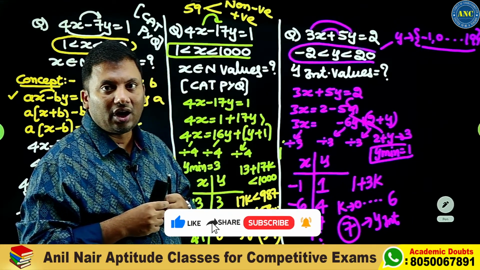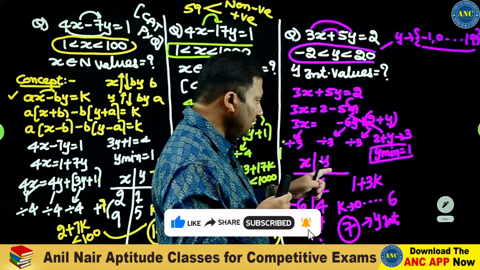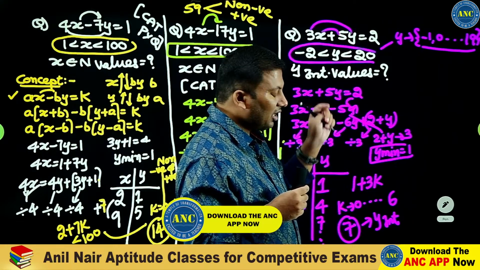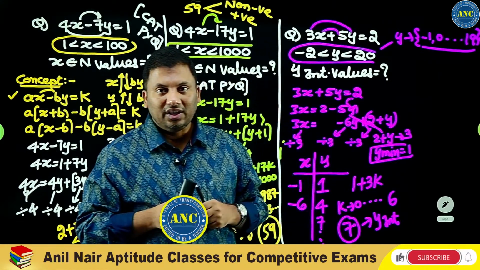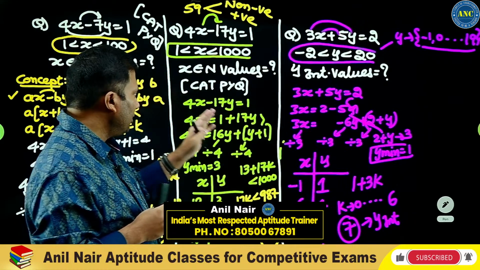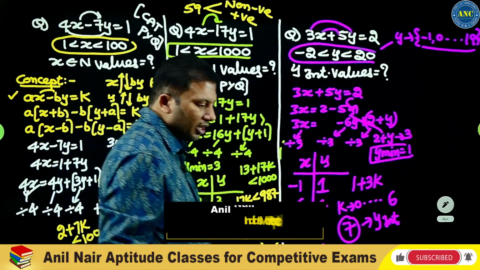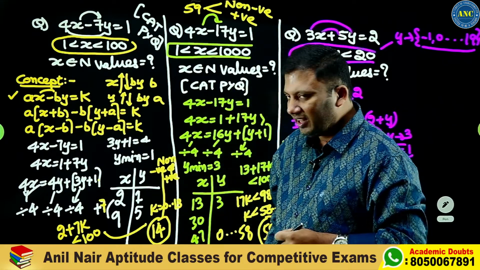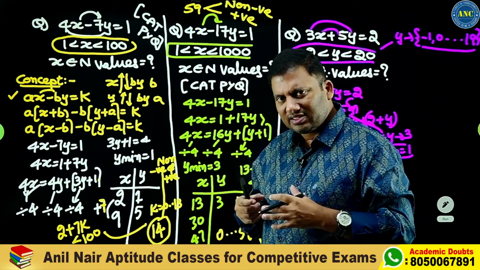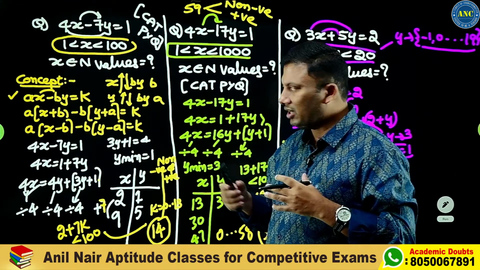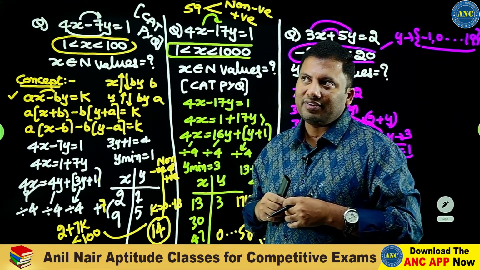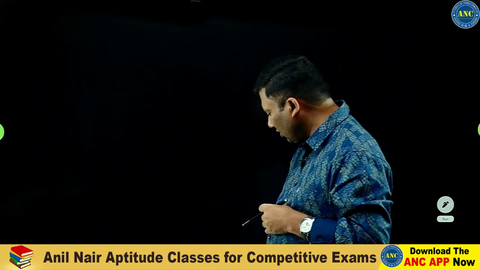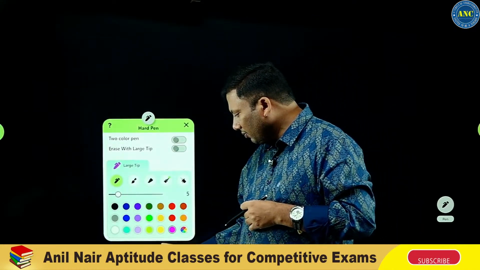Sir, why can k not go beyond 6? If k is 7, 7 threes are 21 plus 1, which is 22. But the limit on y is that y is less than 20. First problem, second problem, third problem. I hope the idea is very clear to you. Today's class, kindly revise it once again so that you understand how to solve the questions of this format. Since it is an advanced level question, I will also take one more question.